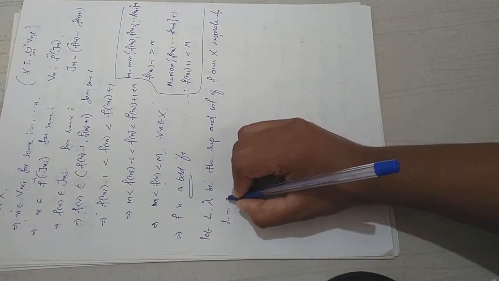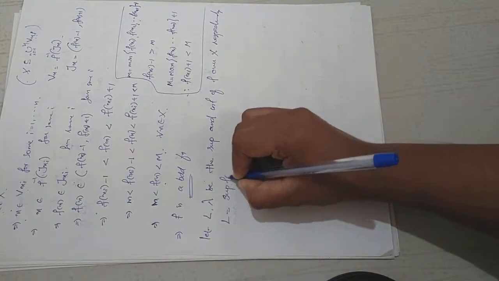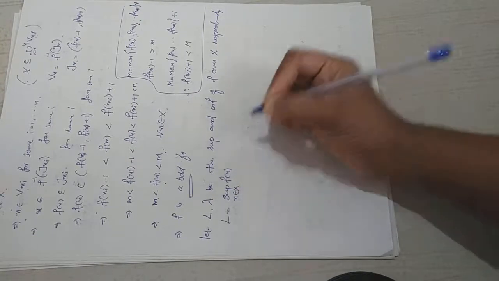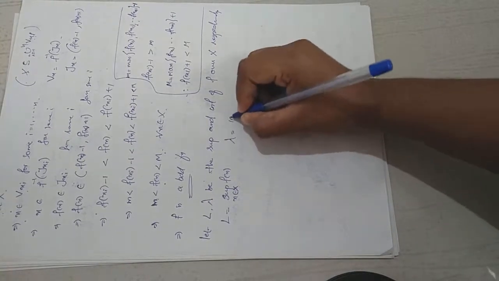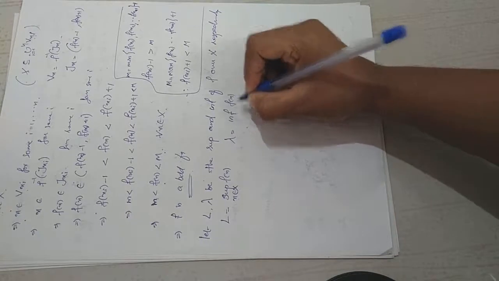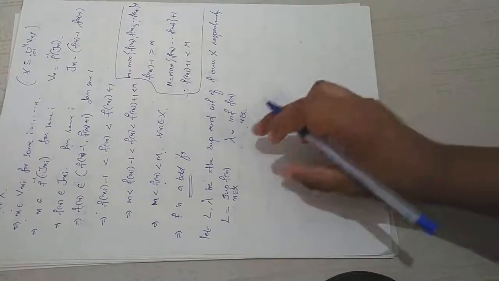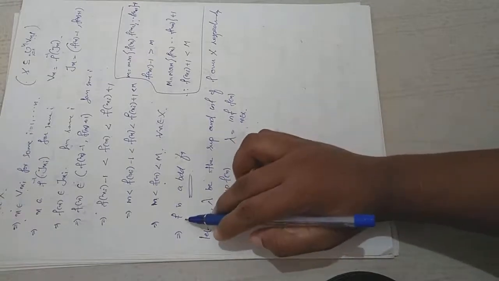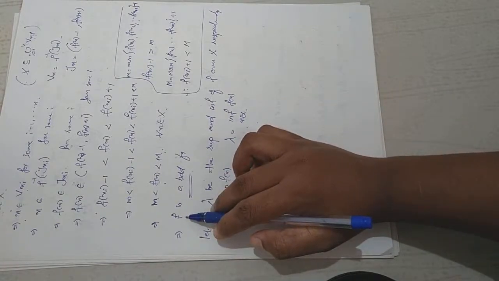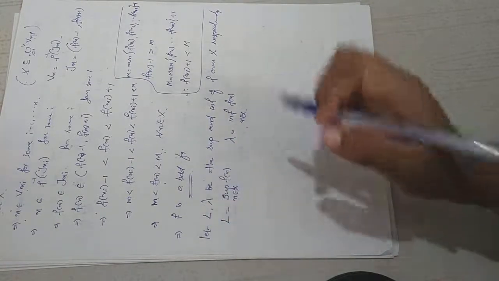That is, L is the supremum of f of x, x varying over capital X, and lambda is the infimum of f of x, x belongs to capital X. I choose L and lambda as the corresponding supremum and infimum of this function, because every bounded real valued function has a supremum and infimum.